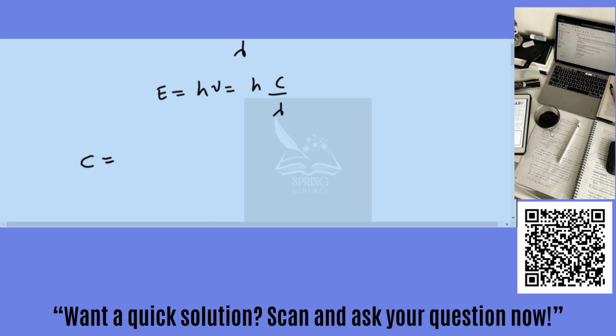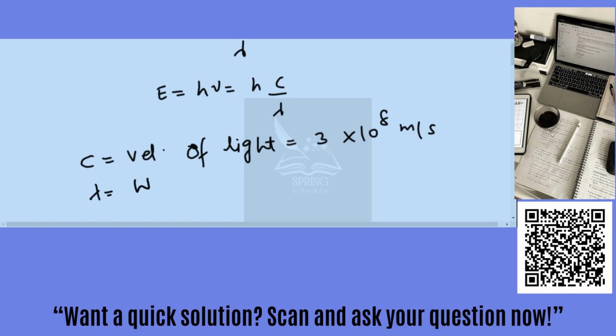So here c is the velocity of light, whose value is 3 into 10 raised to power 8 meter per second, and this lambda represents the wavelength of photon.